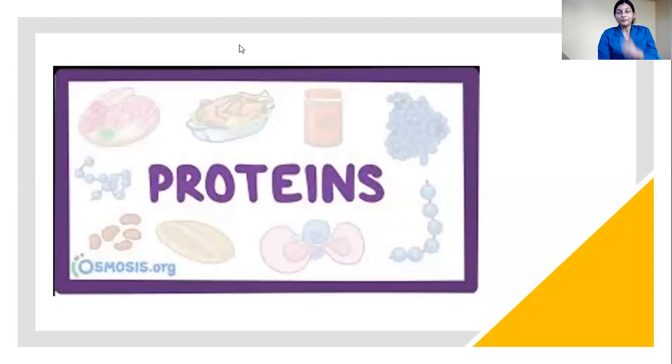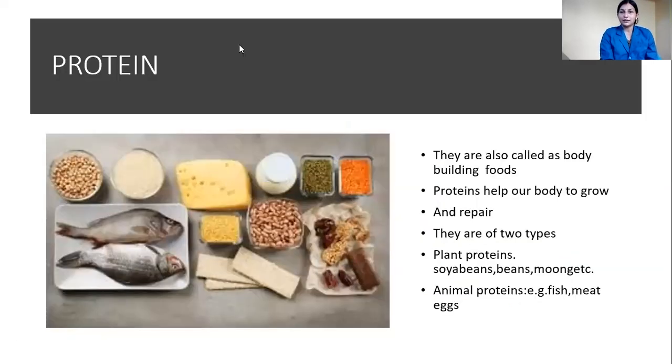Next we are going to study proteins. We will study what proteins are and why proteins are important for our body. As you can see in the picture, there are many food items. You can see fishes, different kinds of pulses, dals, and milk. All these are different kinds of proteins.